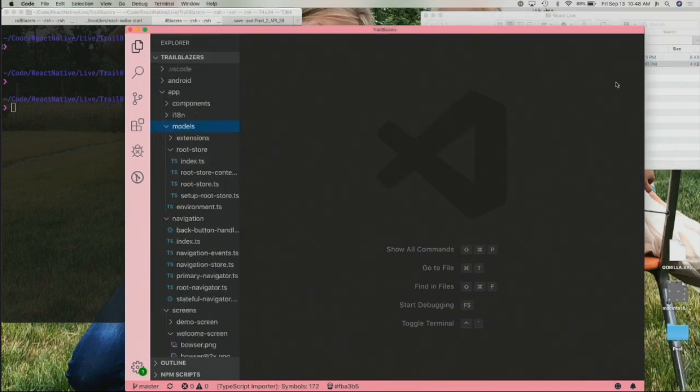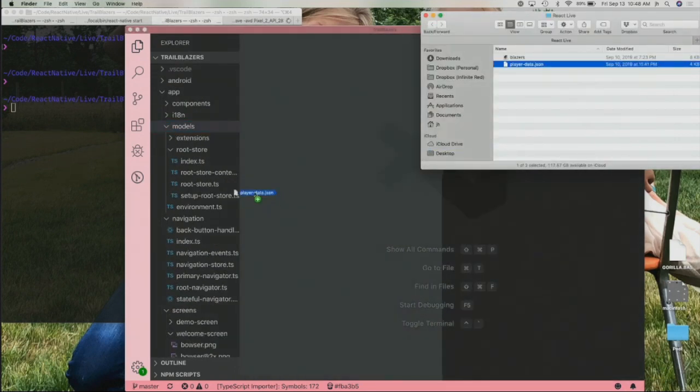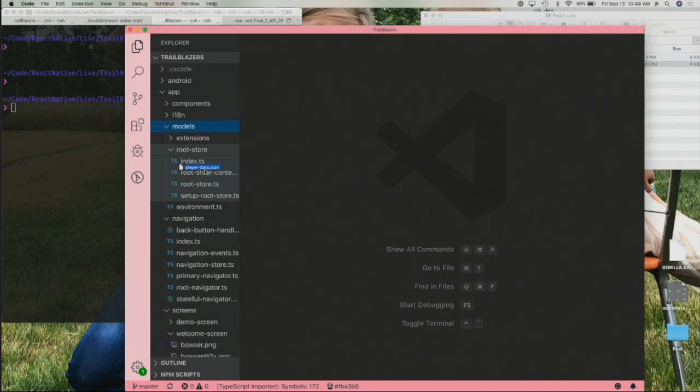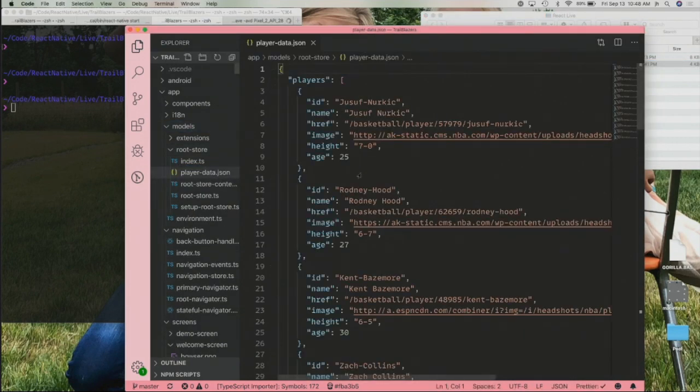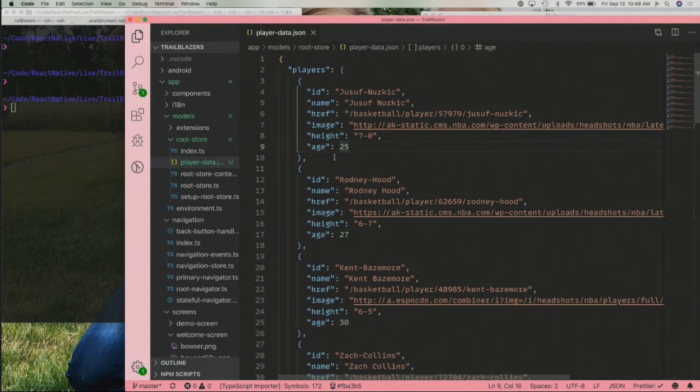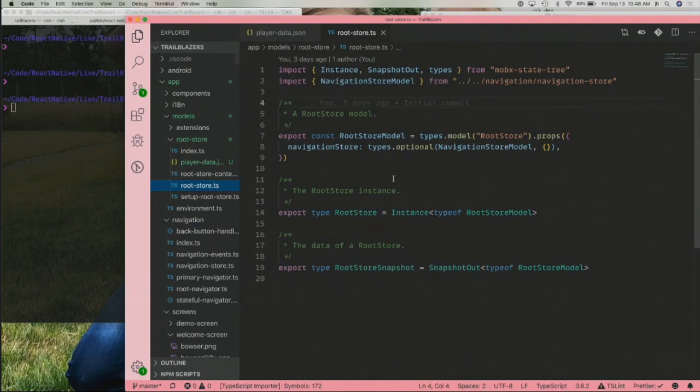We have a models directory that's already set up for us. Again, this is just a bare Ignite project. I'm going to drop in the player data. You can see here that we have our different players as a JSON file. Yusuf Nurkic is the first one, so I'm going to copy this in because we need to modify our RootStore.